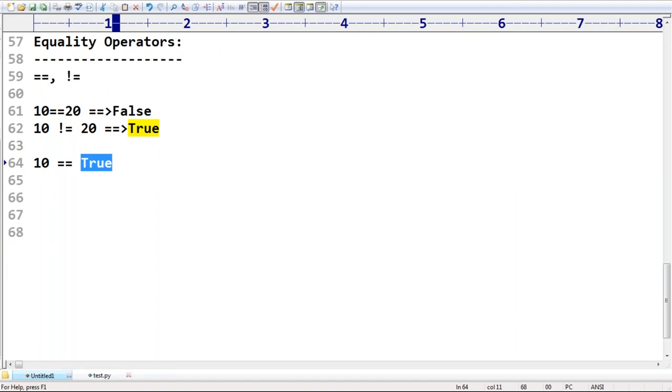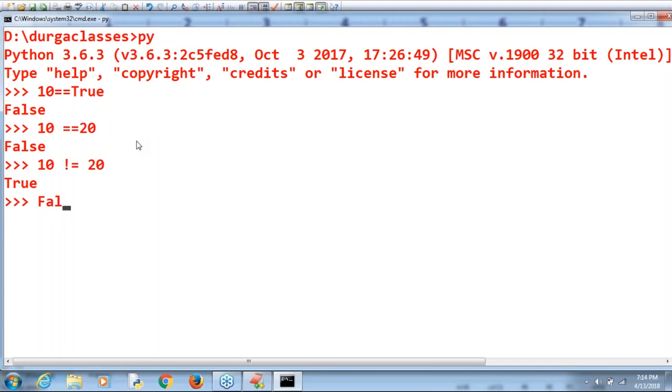If I take false double equal to false, what is the answer by default? Can you confirm? 0 double equal to 0, obviously true is the answer. Now Durga double equal to Durga, what is the answer? Obviously true itself is the answer.